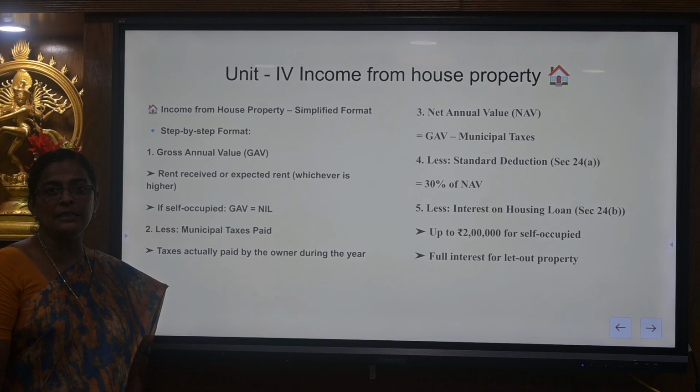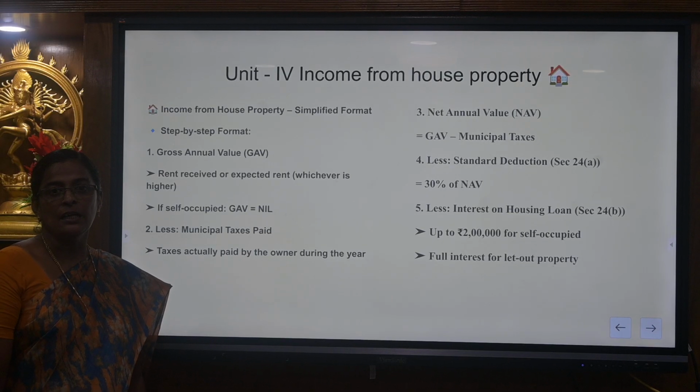Municipal rent is a rent which is fixed by the municipality, according to the information received by the corporation or municipality. Fair rental value is the rent which is available in the same locality. Expected rent is the rent which is expected by the house owner of the property.